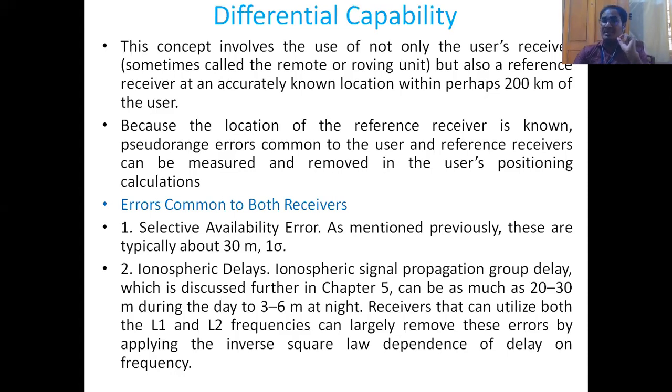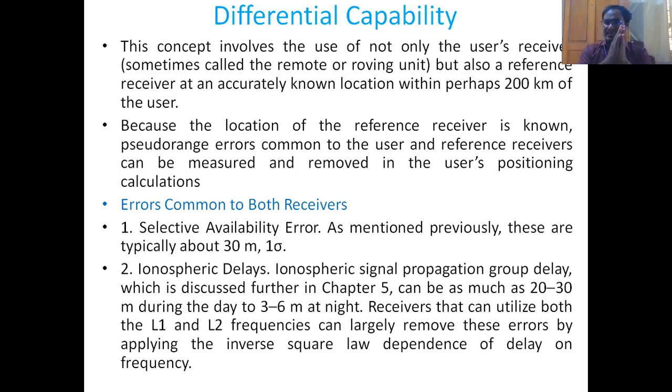The GPS receiver must have a differential capability. So what does the differential capability involve? This concept involves the use of the user's receiver, and also a reference receiver at an accurately known location within 200 kilometers of the user.